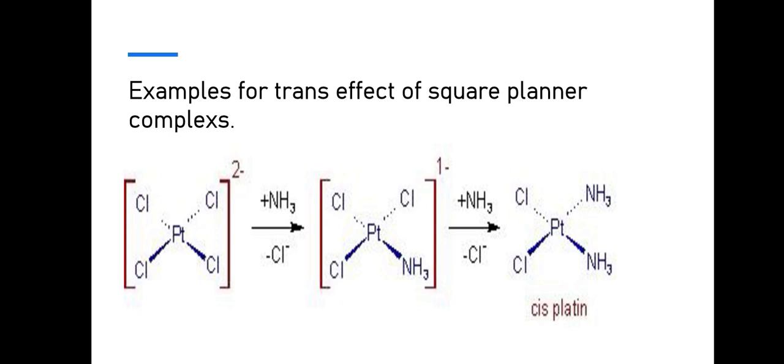Now another Cl is replaced by NH3. NH3 has a weak trans effect, so in the second step, NH3 may not go trans to the first. Now we know from the series that Cl has a strong trans effect as compared to NH3. So in the second step, NH3 attaches to the trans position of Cl, and the new complex is formed.